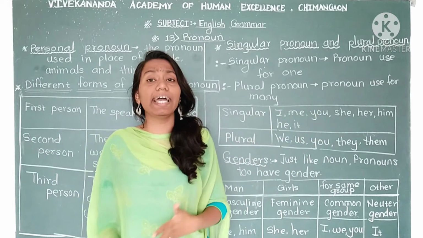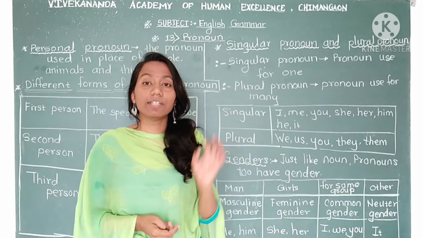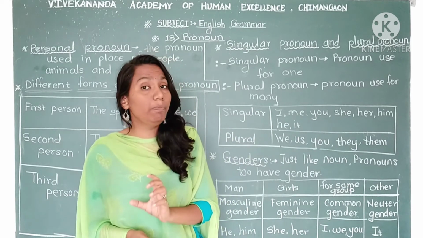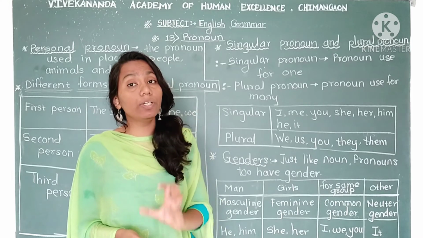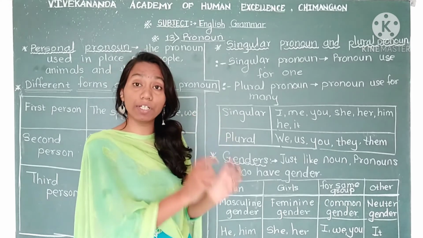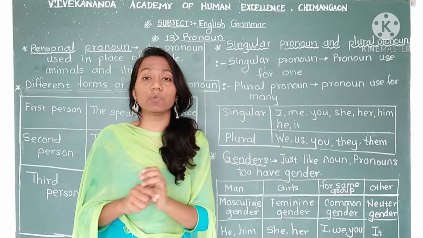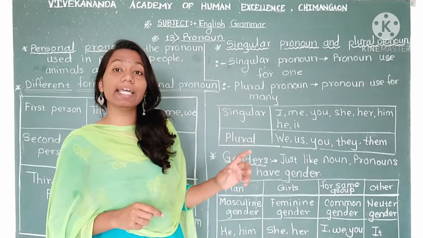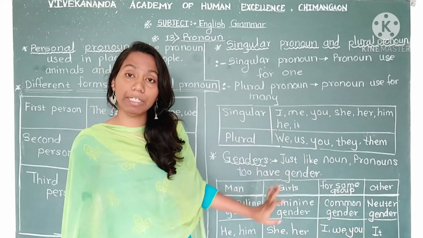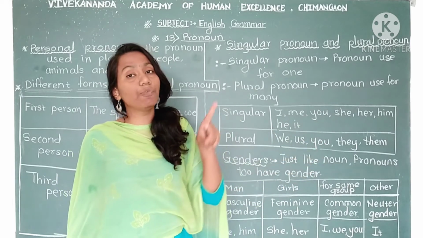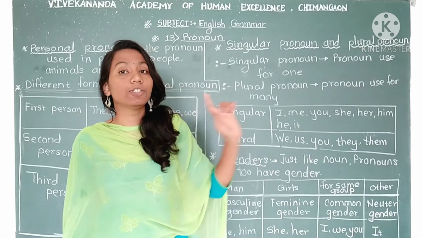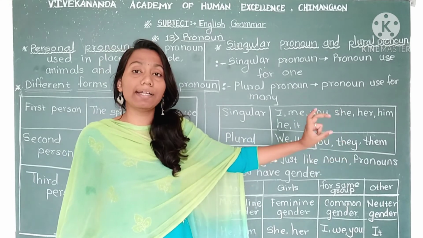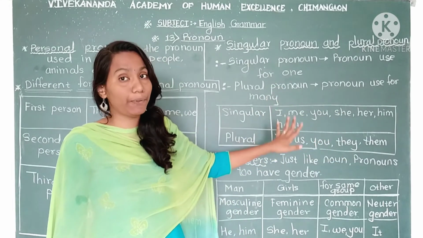After that, she and her. This pronoun she or her we can use only if there is the name of one girl. If there is only the name of one girl, in place of that name I can use she or her. So she and her we can use only for one. That's why these two are examples of singular pronouns.